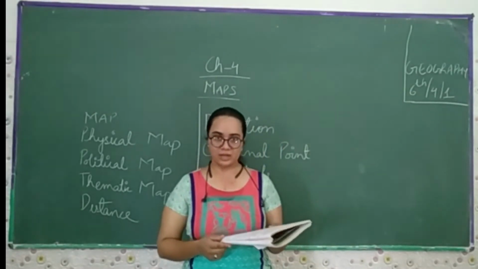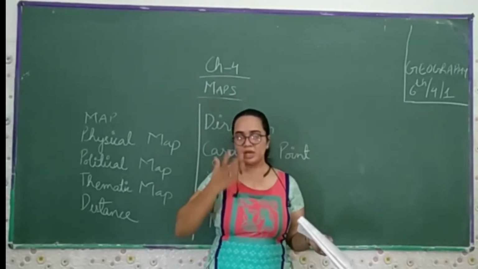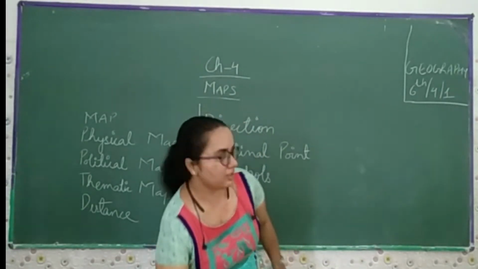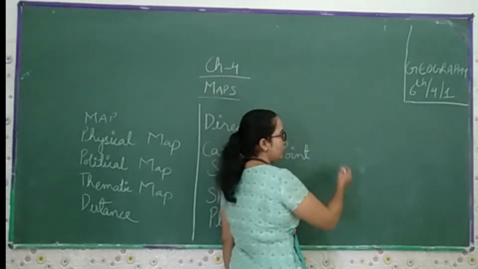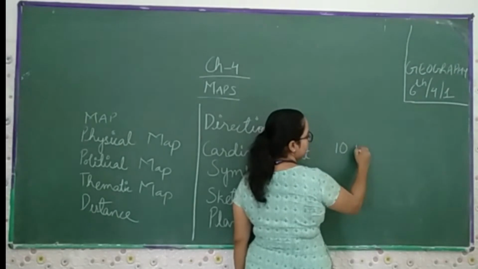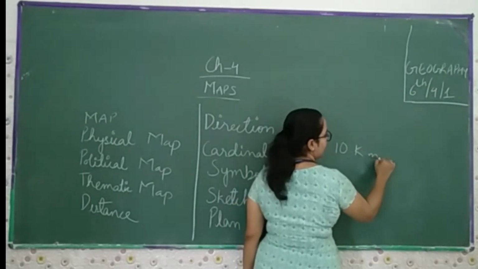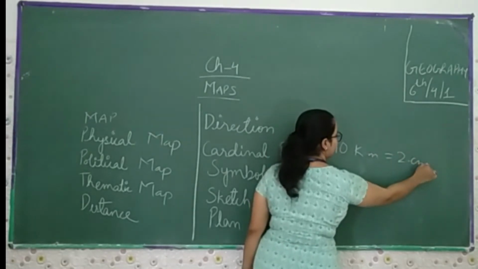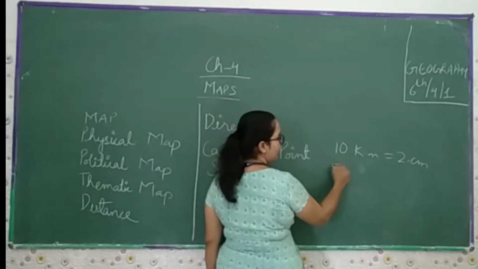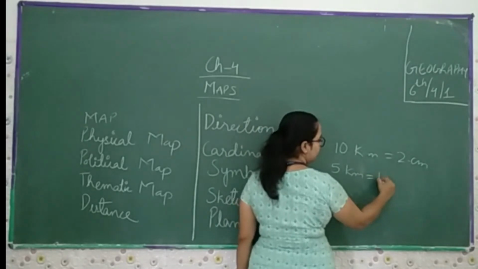You have learned scale in maths. If you take the example, according to this you are showing 10 kilometers as 2 centimeters, so that means 5 kilometers equals 1 centimeter.